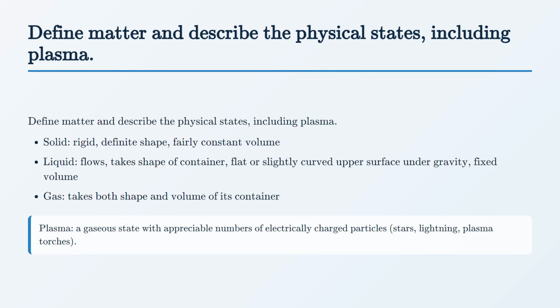A fourth state, plasma, is a gaseous state containing appreciable numbers of electrically charged particles. It occurs in stars, in lightning strikes, and in plasma torches used to cut metal.